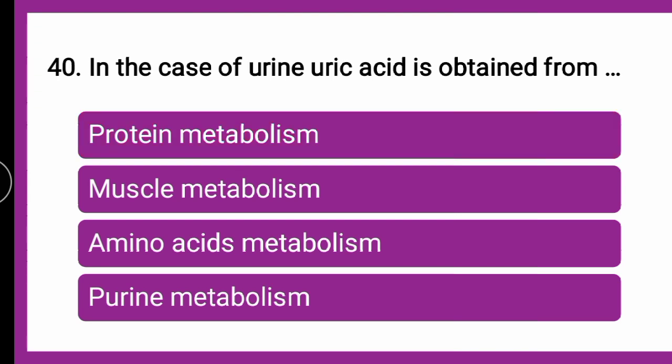Next question is, in case of urine, uric acid is obtained from dash. Whether the uric acid is obtained from protein metabolism, muscle metabolism, amino acid metabolism or purine metabolism. Which one is the correct answer? You can put your answer into the comment box. We will go for the explanation.